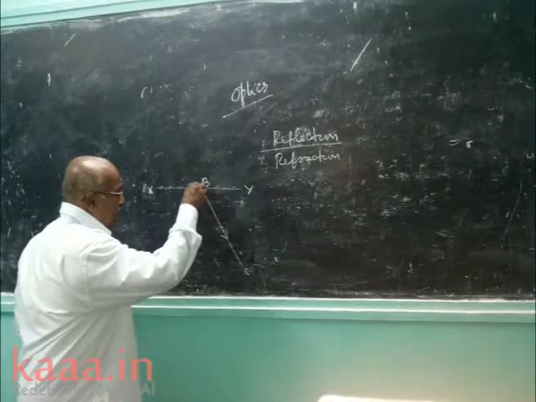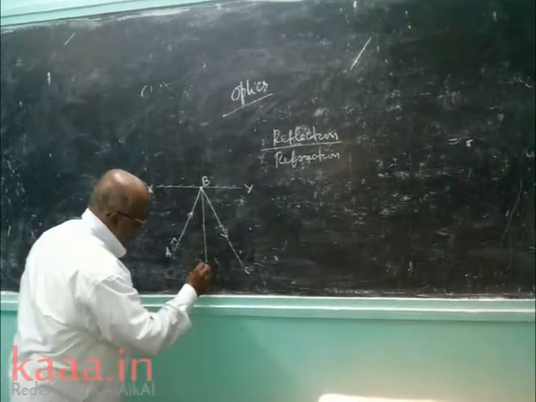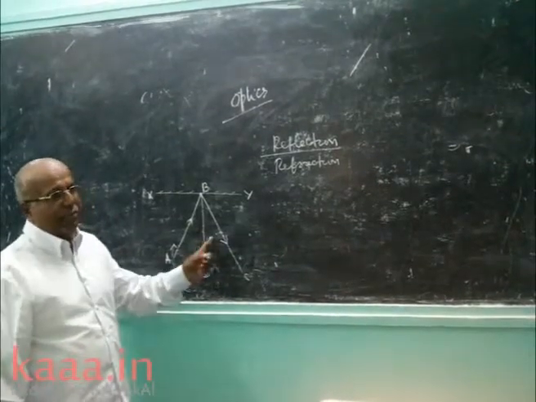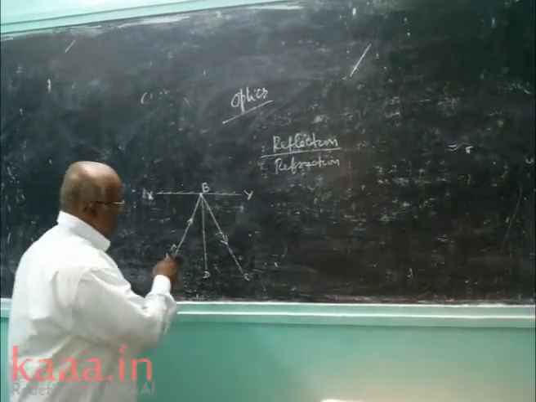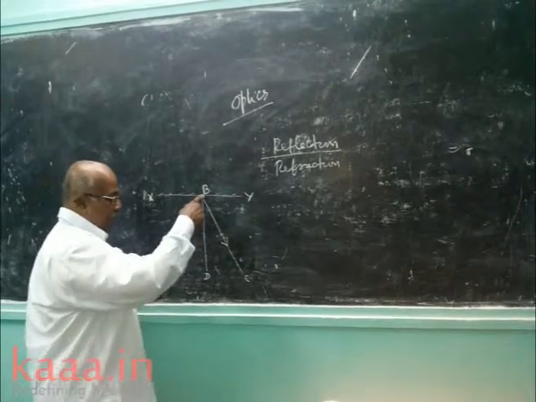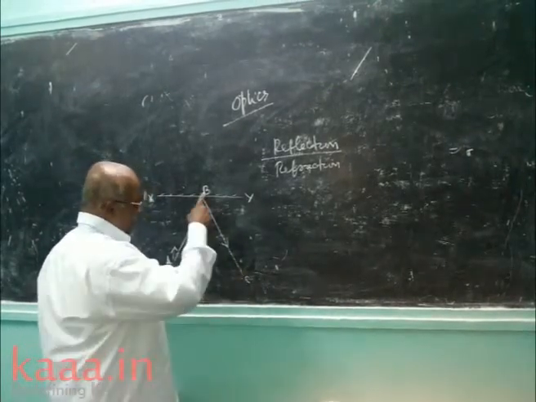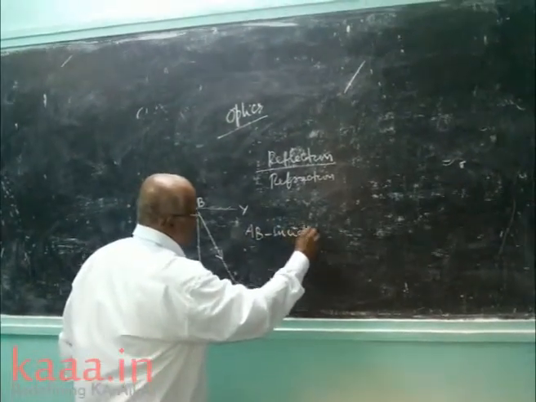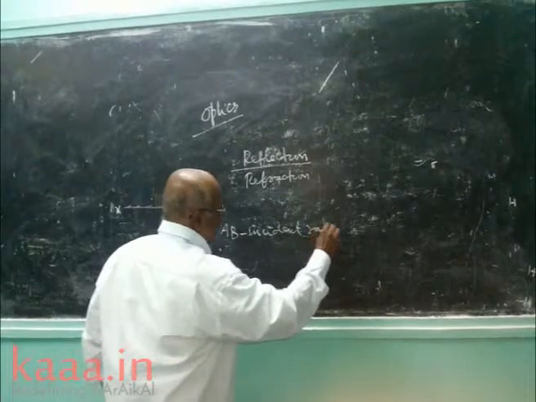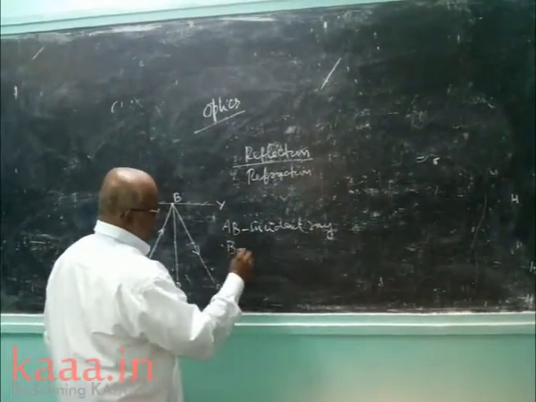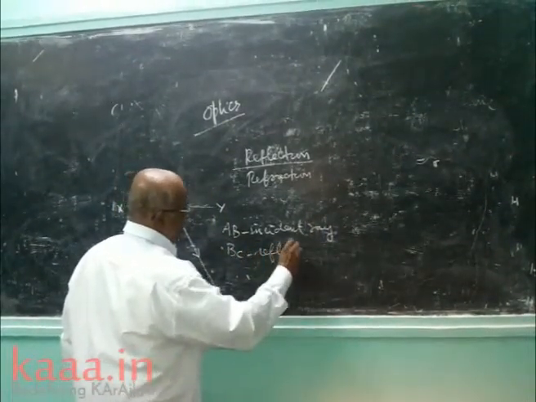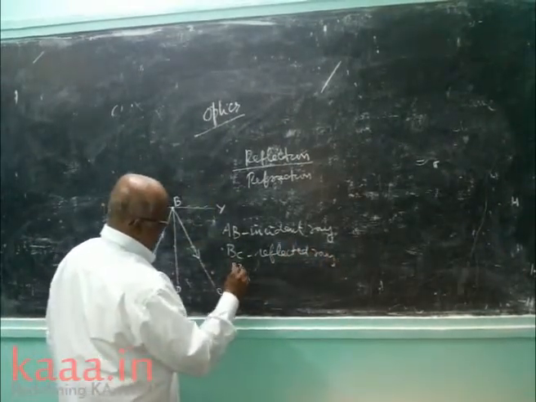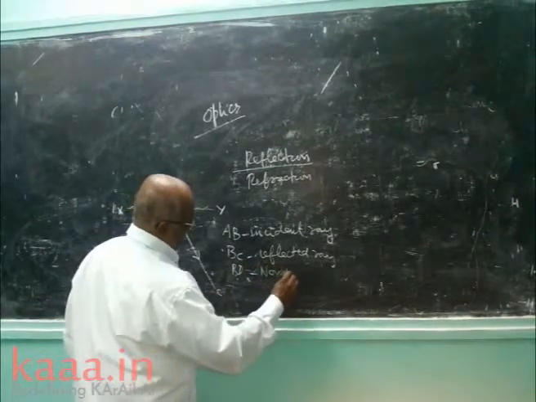Now from B, draw a perpendicular, BD. It is usually called the normal. The perpendicular in reflection is called the normal. Therefore, AB is the incident ray, BC is the reflected ray, and BD is the normal, that means perpendicular.